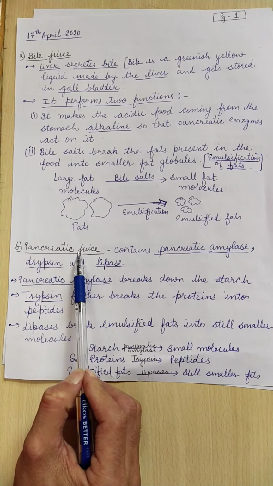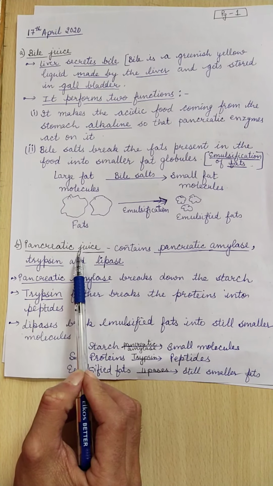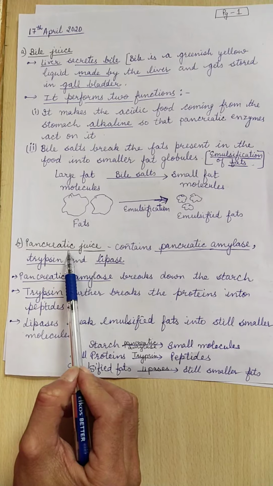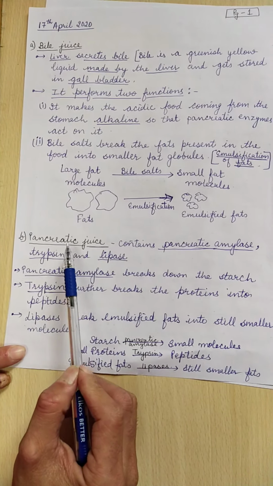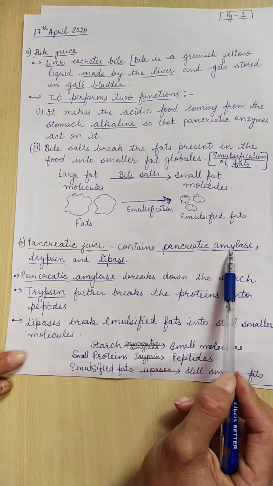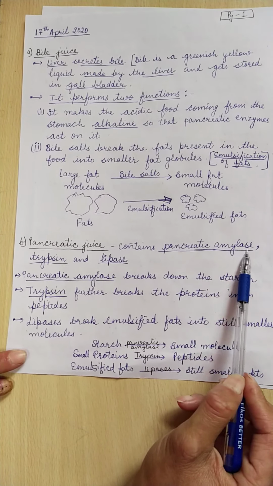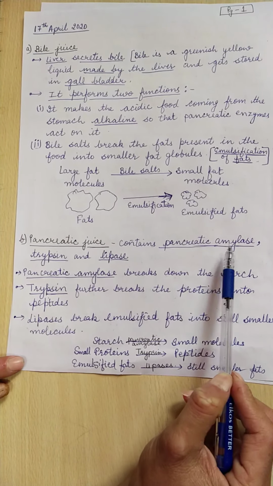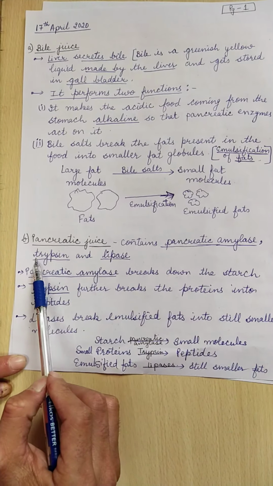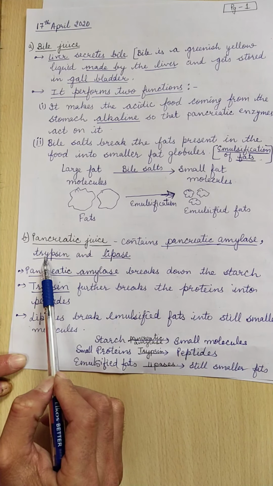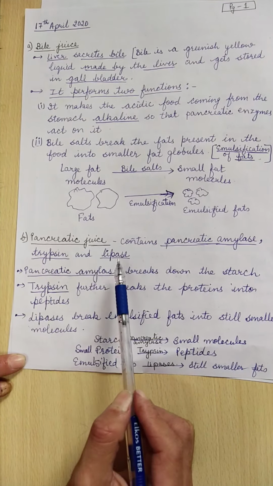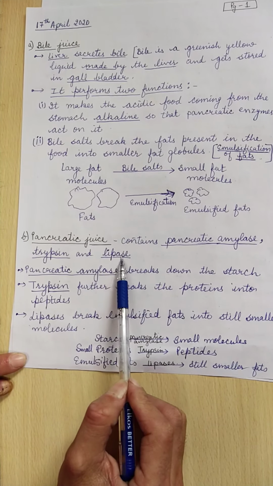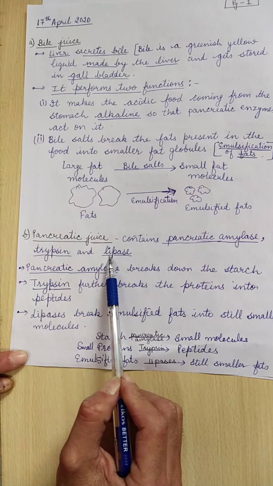Then another type of secretion present in the small intestine is the pancreatic juice. This pancreatic juice is secreted by the pancreas and then poured into the small intestine. It also contains many enzymes like pancreatic amylases. Amylases are a class of enzymes that digest carbohydrates or starch only. Then it also contains trypsin, which acts upon proteins. It also contains lipases. Lipases, as the name indicates, act upon the lipids or fats.